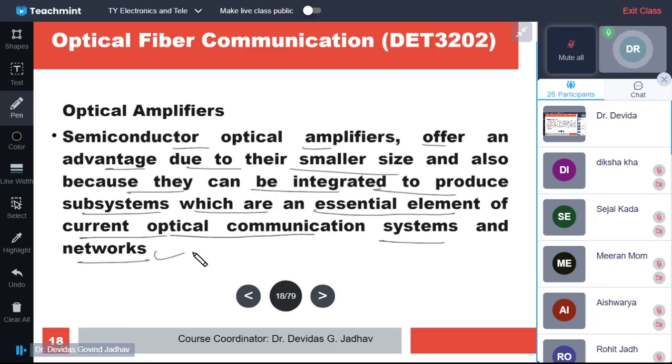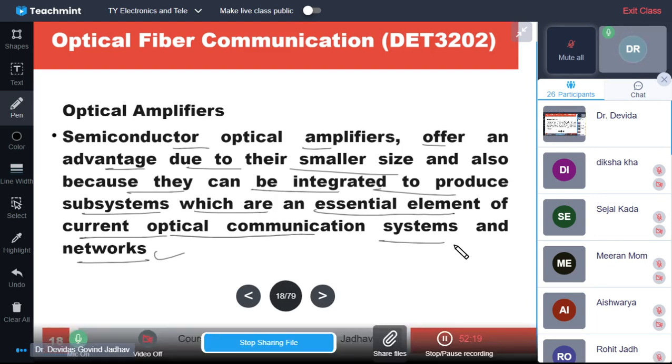Obviously the fiber amplifiers are also very small because they are optical fibers, so they become very easy to integrate with the systems or subsystems, and with whatever current communication systems are available, they can be very easily connected and used.